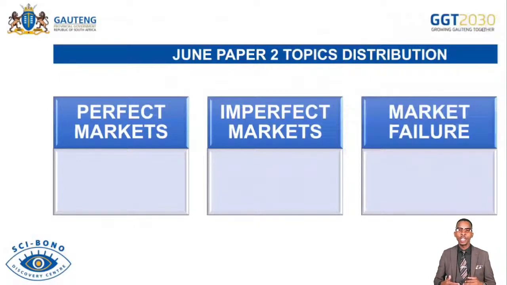Those reasons, remember, include missing markets, externalities, immobility of factors of production, lack of information, imperfect market structure, and unfair distribution of income and wealth. And then we go further again to discuss in detail the consequences of market failure.